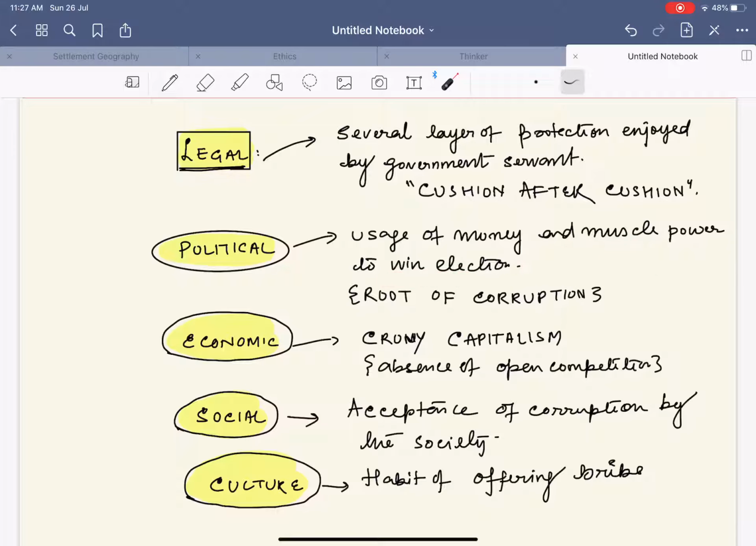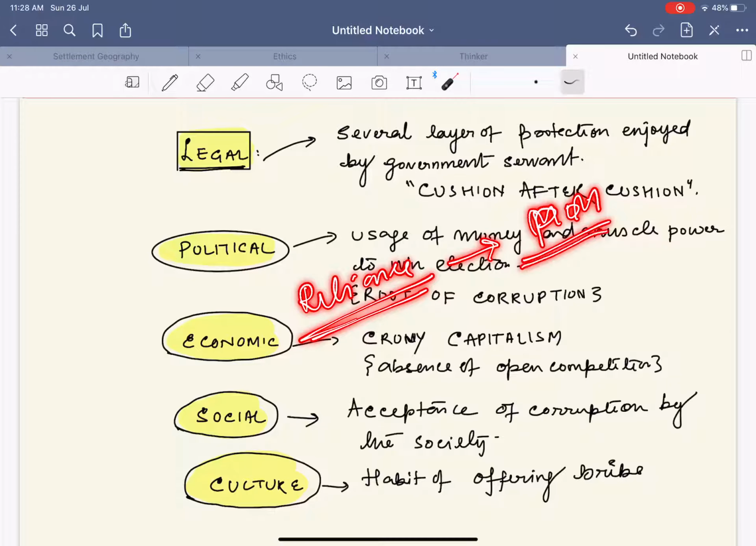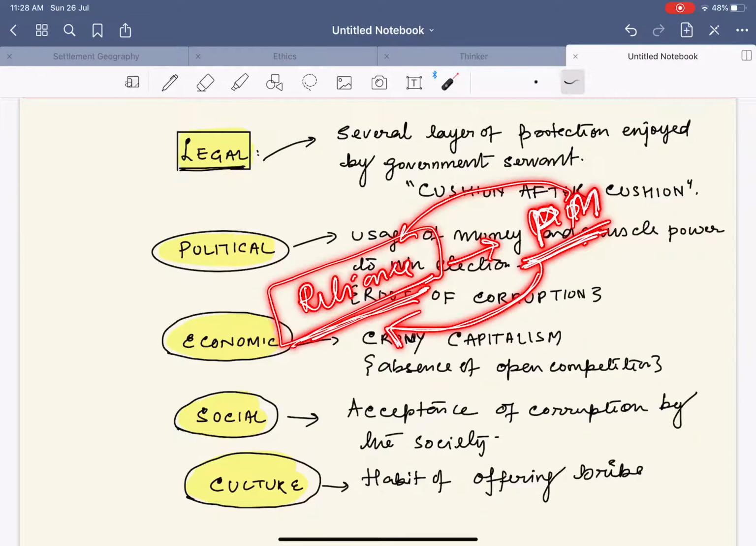Remember this. Next, economic. It's crony capitalism. What is this crony capitalism? Let us understand. Let us say Reliance has a very close relationship with the prime minister. And what happens is that the prime minister favors Reliance, as he is dependent upon Reliance for much of the things. As a result, whatever contracts or schemes are being given are completely given to Reliance itself.